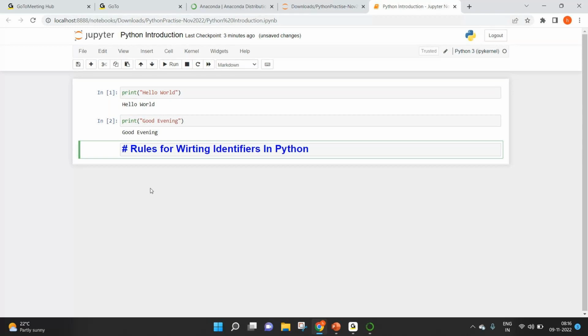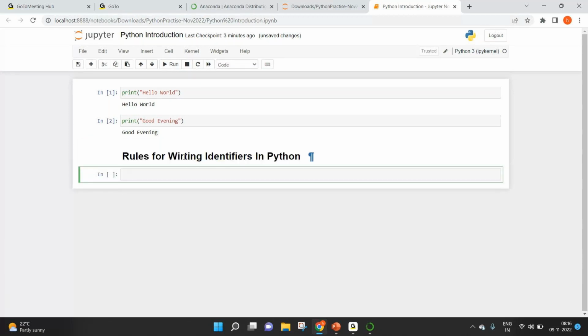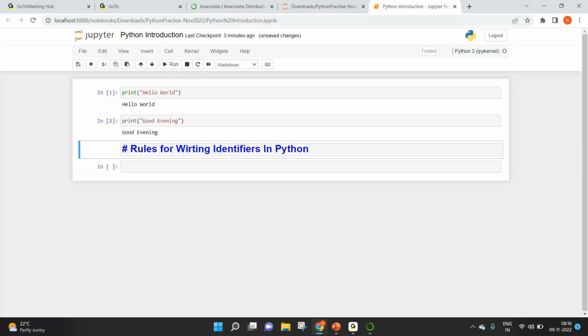Then you can run this cell by clicking on this run button. If you want to change this name, you can just double click on it and fix it. Then click on the run button.